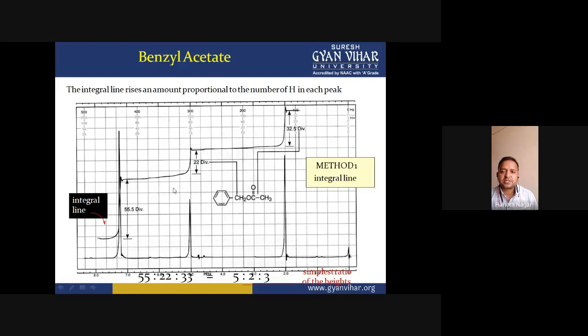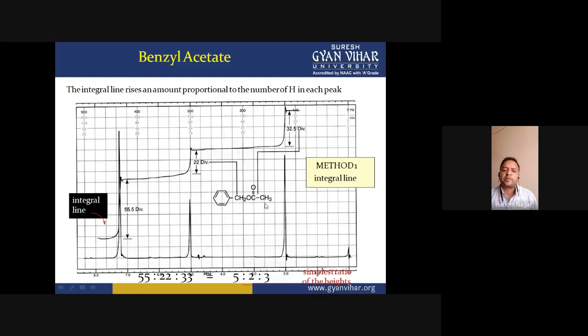These are integral lines 1, 2, 3. These are three signals: signal 1, 2, and 3. Signal 1 is for these aromatic protons, 5 protons. This signal is for CH2 protons, and this signal is for CH3 protons. Okay, how have we detected this?